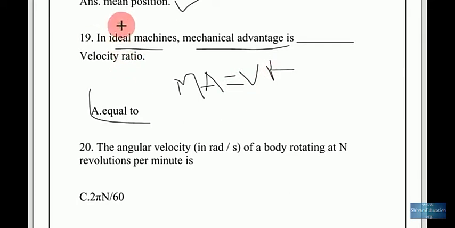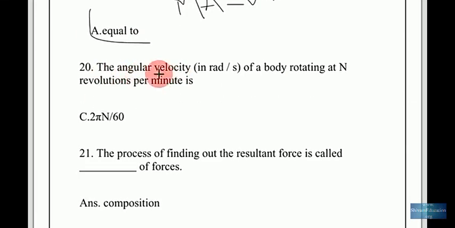The angular velocity in radian per second of a body rotating at n revolutions per minute.